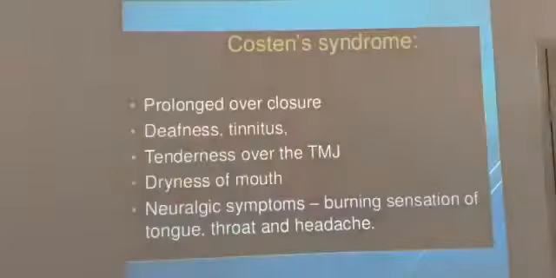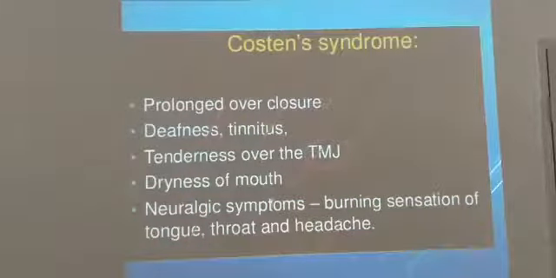You can call it temporomandibular joint syndrome, wherein you have prolonged overclosure. When your mouth is closed tightly, you have deafness, tinnitus, tenderness over the temporomandibular joint, dryness of mouth, and neuralgic symptoms including burning of the throat and headache.